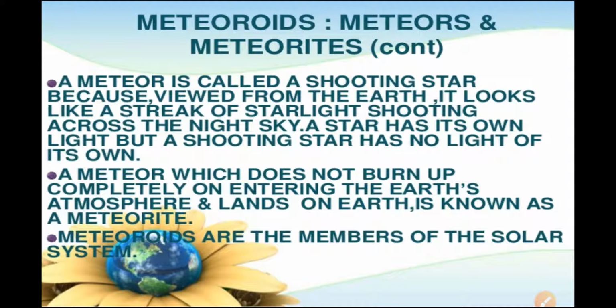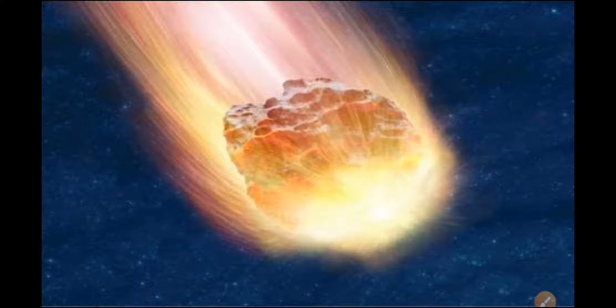Here also, I told you the same information. When meteors enter the atmosphere, because of friction with the atmosphere they heat up and start burning. Sometimes because of this heat they evaporate, but if a meteor is large in size, it can reach the earth.